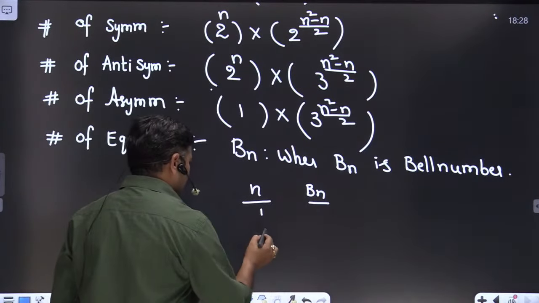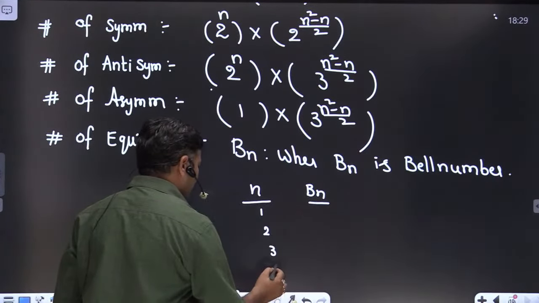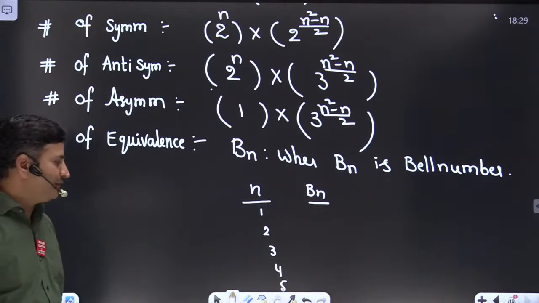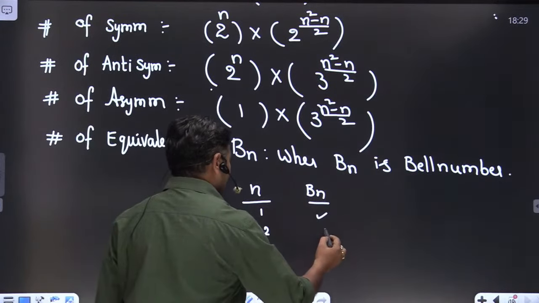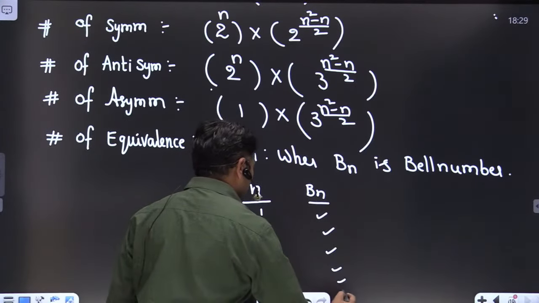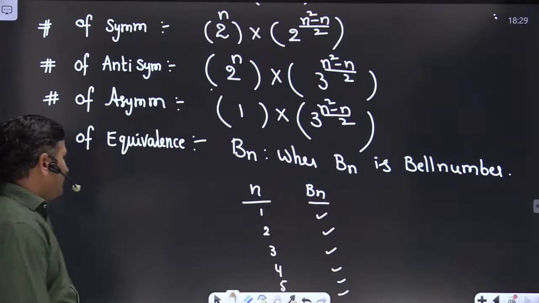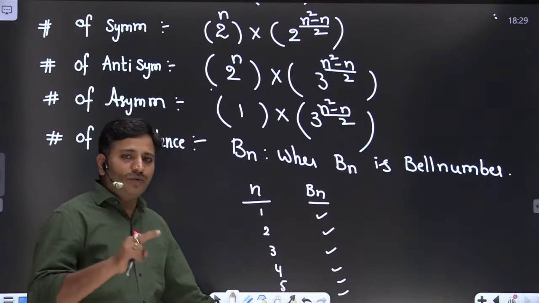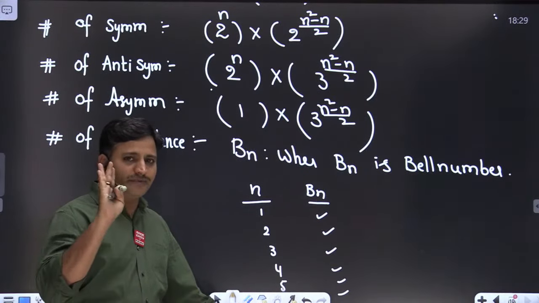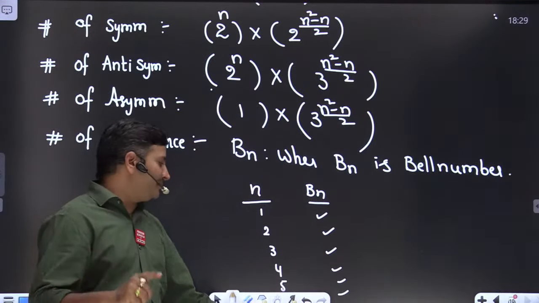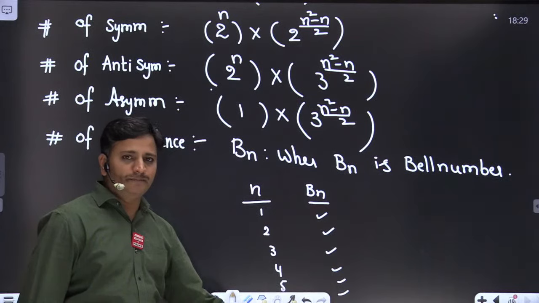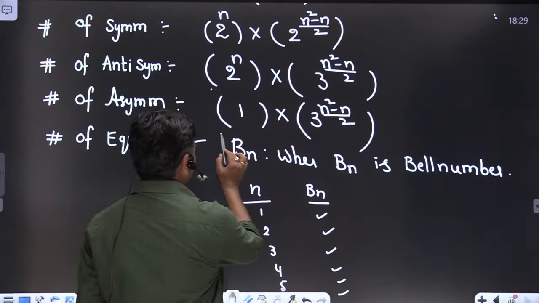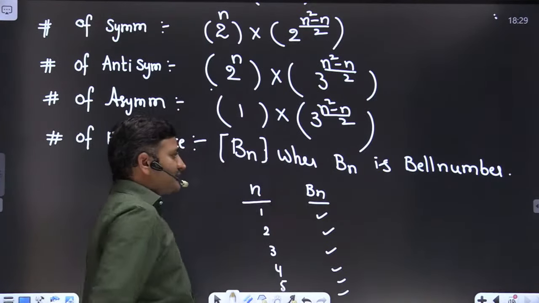Substitute n equal to 1, n equal to 2, n equal to 3, and you can remember at least up to 5 elements, friends. See the Bell number values which I already provided in the class notes. Just read them. Actually, 2 times they asked in the GATE paper for finding the number of equivalence relations. One time they provided 3 elements, one time they provided 4 elements. With 4 elements, 15 equivalence relations are possible. B4 is 15. Please refer to my class notes to understand what Bn is. Bn stands for Bell number, friends.